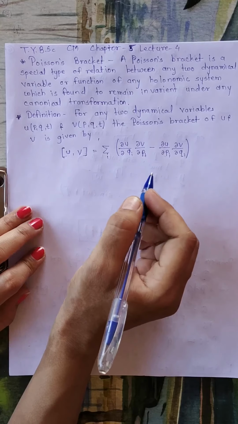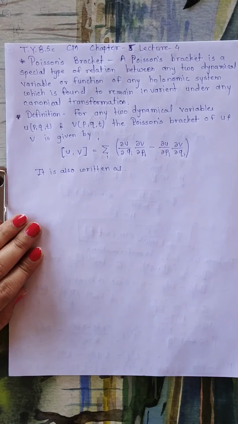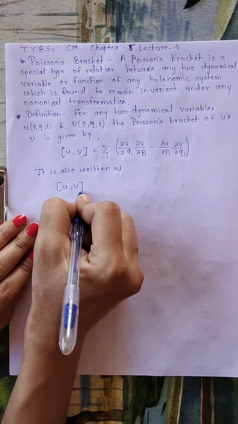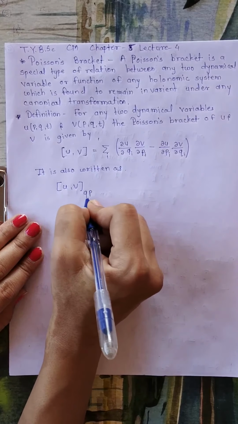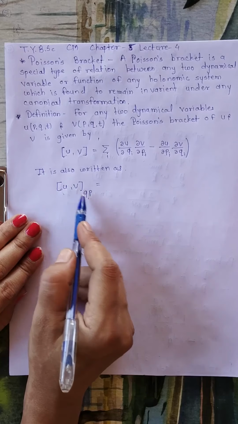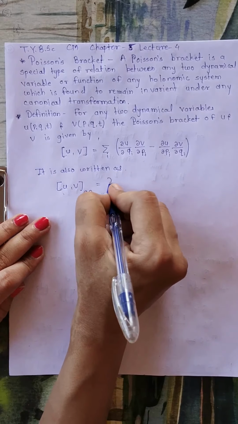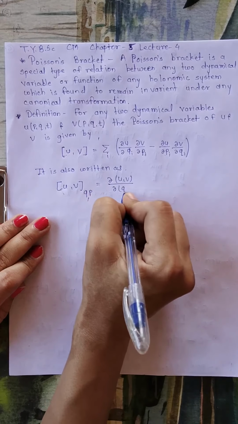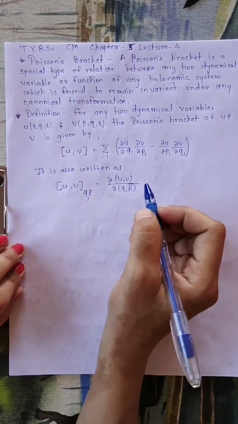It is also written another way. Poisson's bracket of u and v, where these are functions of q and p, that is with respect to q and p, is read as Poisson's bracket of u and v with respect to q and p, and is written as dou u, v upon dou qi, pi. So this is another way to write Poisson's bracket.